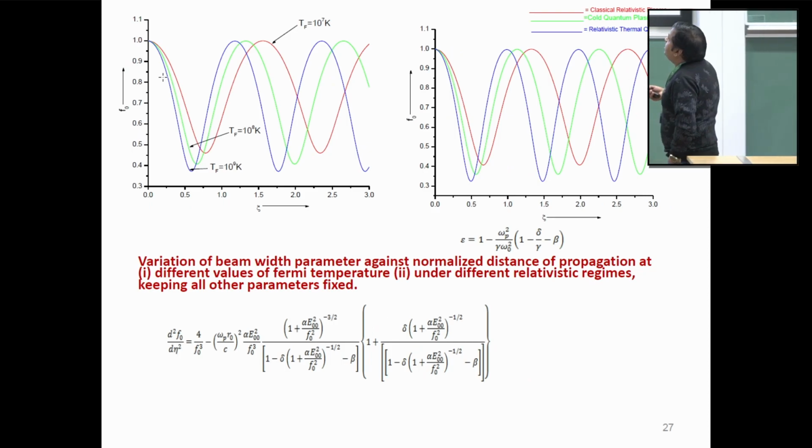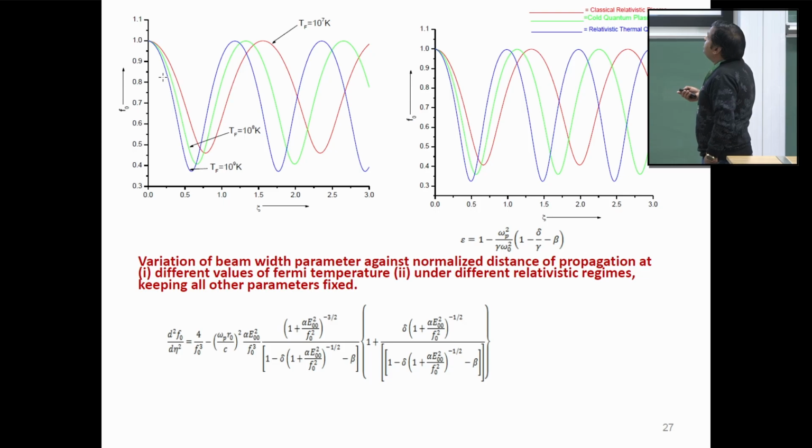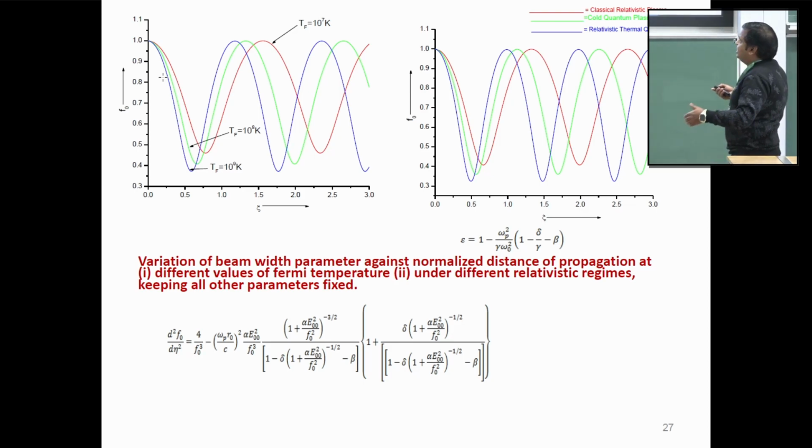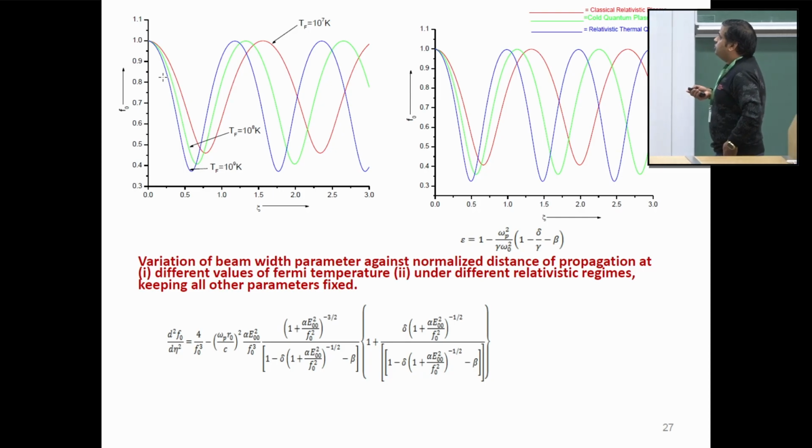So this is a variation of beam width parameter versus the nominal distance of propagation at different values of Fermi temperature. And again, it is observed that if we keep on increasing the value of TF, the self-focusing length of the beam is decreasing. This is again on account of the fact that with increase in value of TF, the refractive term starts dominating over the diffractive term, which results in enhanced self-focusing of the beam.